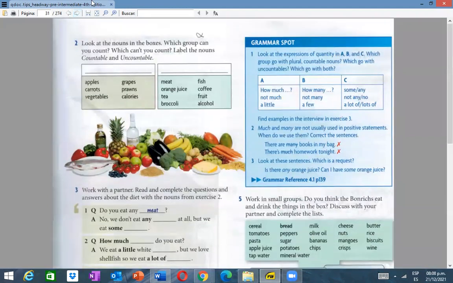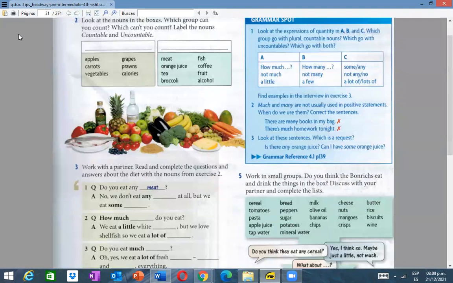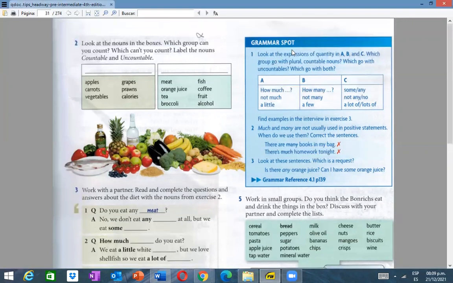We have to start with the grammar, and it's important because you have to know everything about quantity.